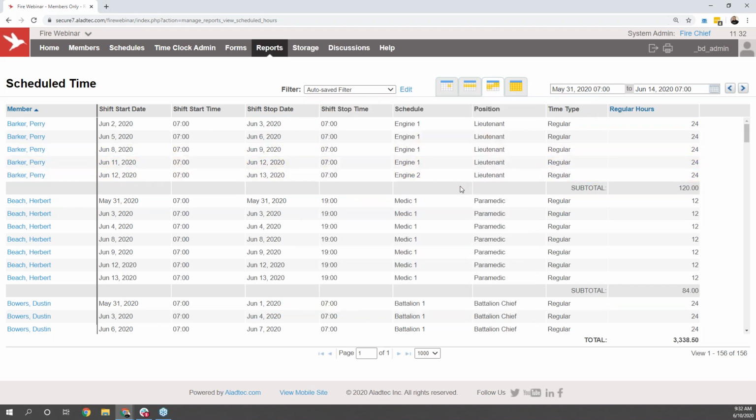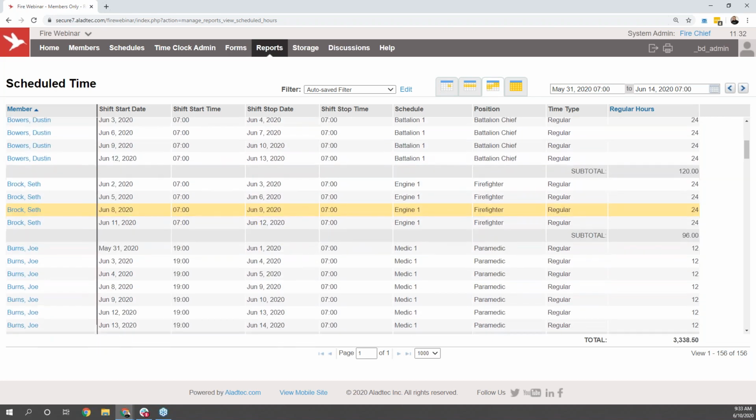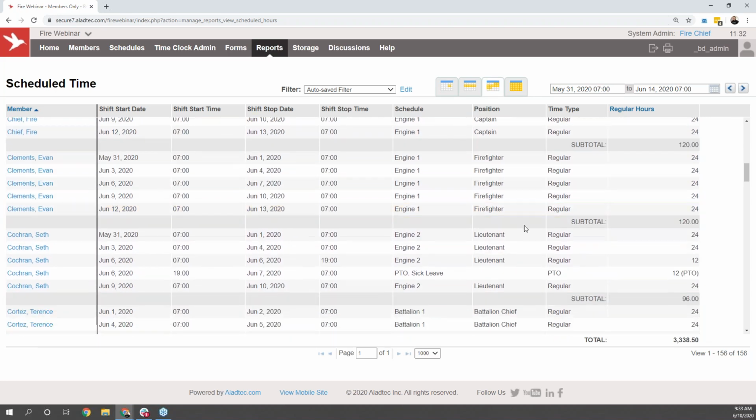But this will allow you to see not only the number of hours the user worked, but the time frames they worked and the schedule and position those hours were related to as well. You'll also be able to pull in any information you might need for paid time off or extra hours within your system. And once again, this will be able to be exported out of the system or printed as well.